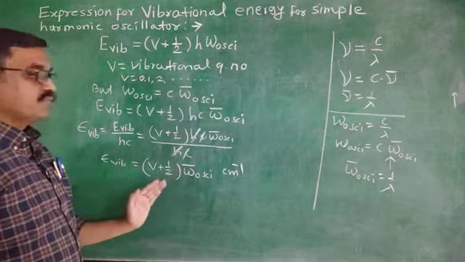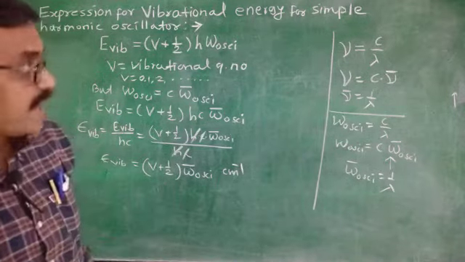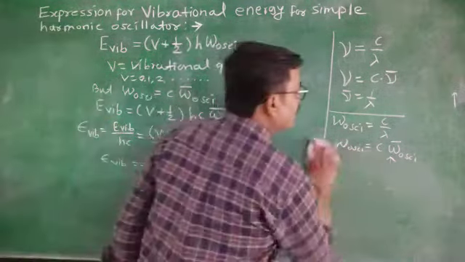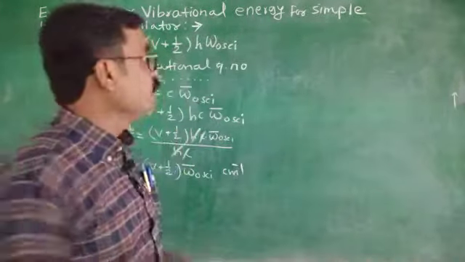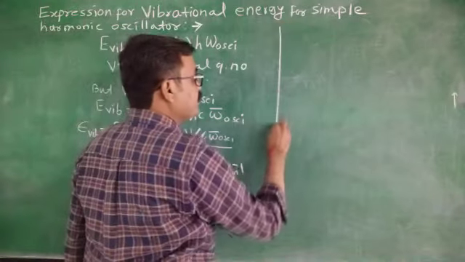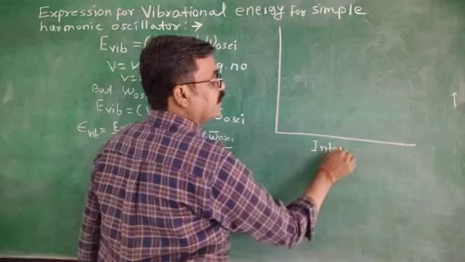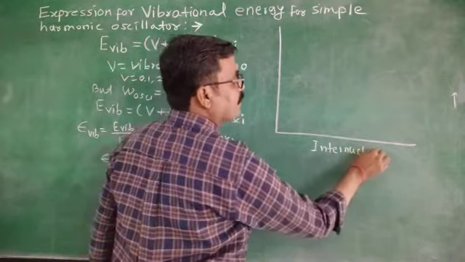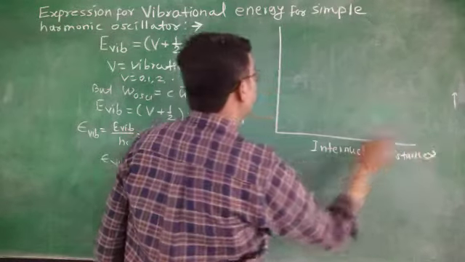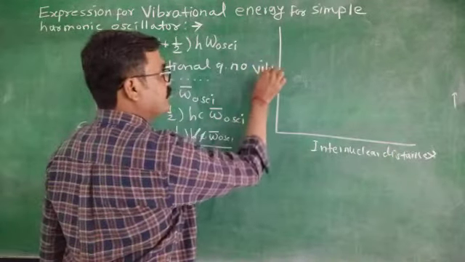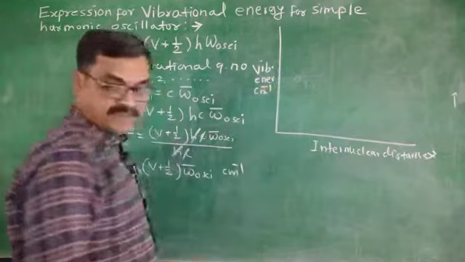Now, if we plot a graph of energy of vibration versus internuclear distance for a simple harmonic oscillator, here there is internuclear distance, and along the y-axis it is vibrational energy in centimeter inverse.